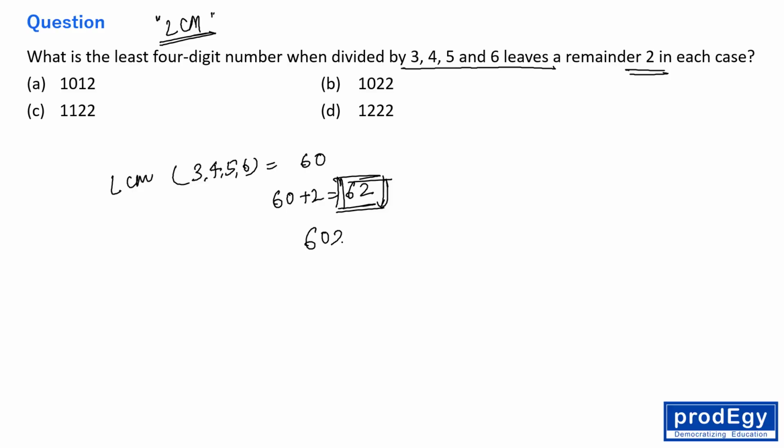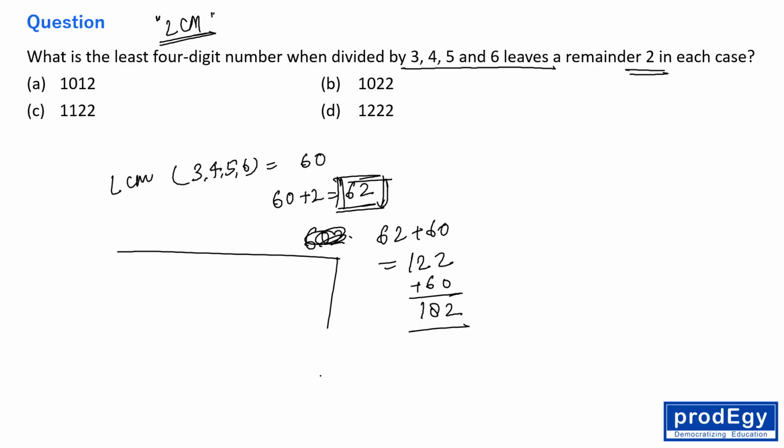The next number will be 62 plus 60, right? Which is 122. 122 is the second number that will leave the remainder 2 when it is divided by 3, 4, 5, 6. The next number will be what? Add 60. The next number will be 182, right? So, you know, the approach of this type of question is what?